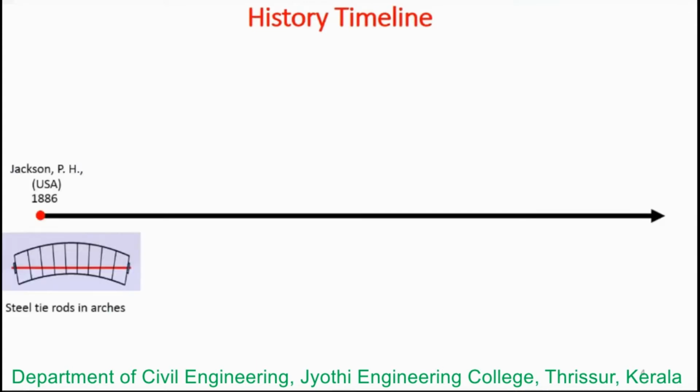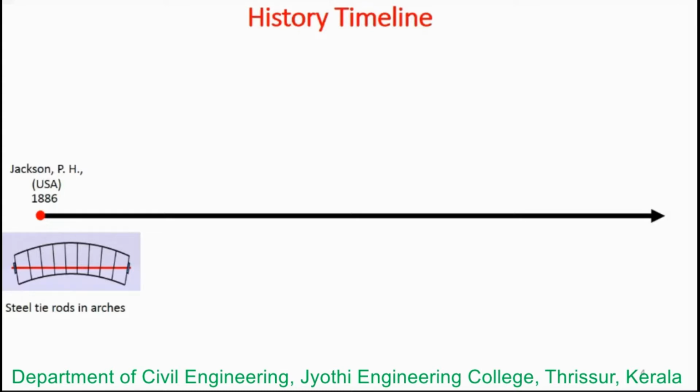In 1886, Jackson of the USA introduced the concept of tightening steel rods in artificial stone and concrete arches. The arch form was a very popular structural form, used in different types of structures, in buildings and bridges.